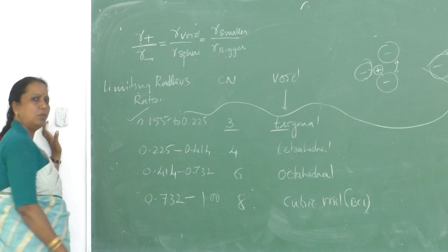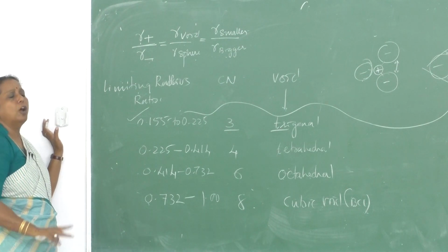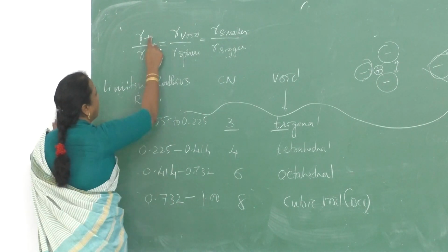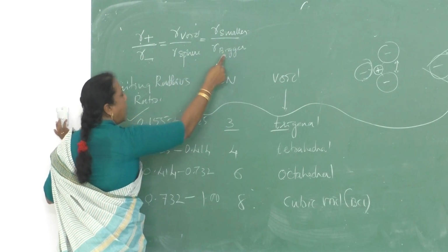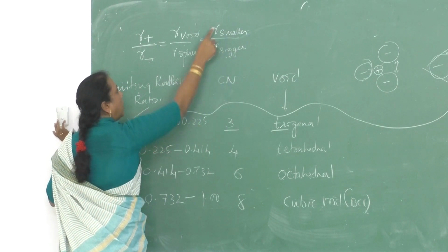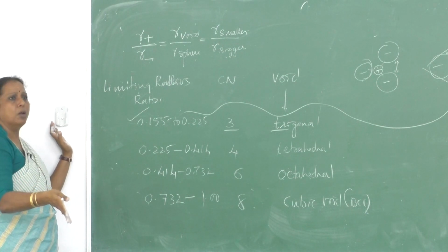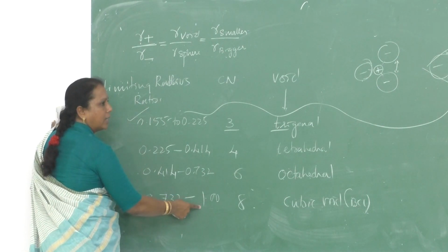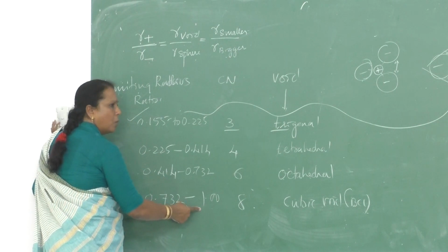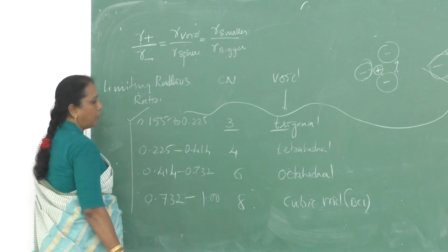Can it be more than 1? No, not possible, because for the radius ratio we always take the ratio of the smaller ion and the bigger ion. Smaller by bigger is always less than 1. It cannot be equal to 1. It will go close to 1 but will never become equal to 1. So these values are important for us.